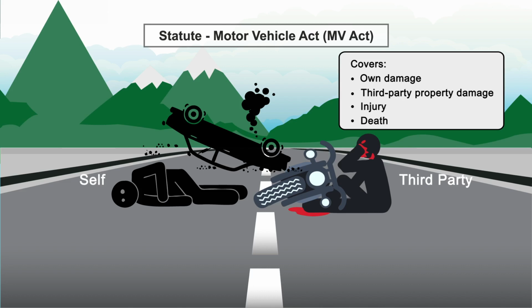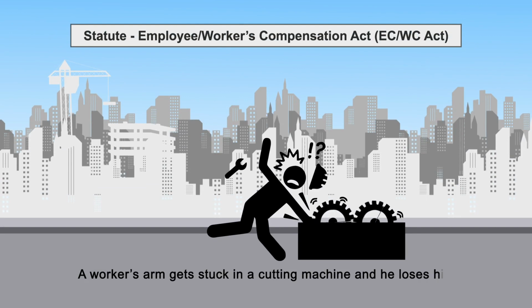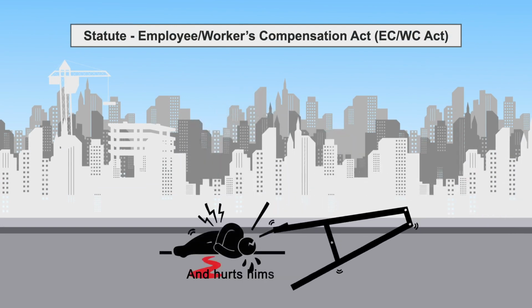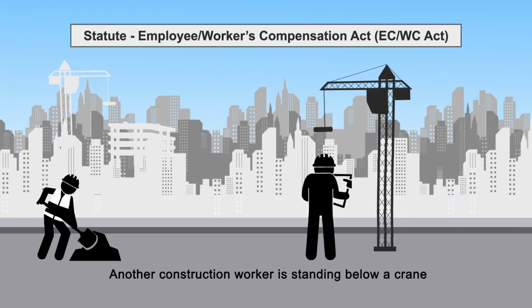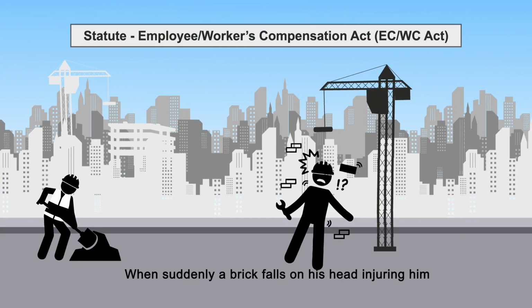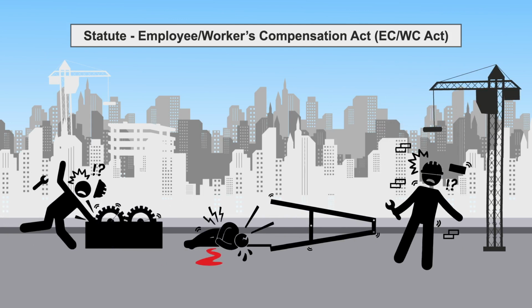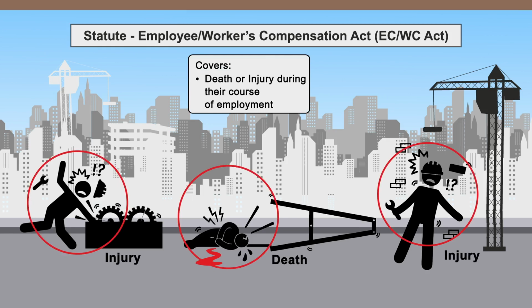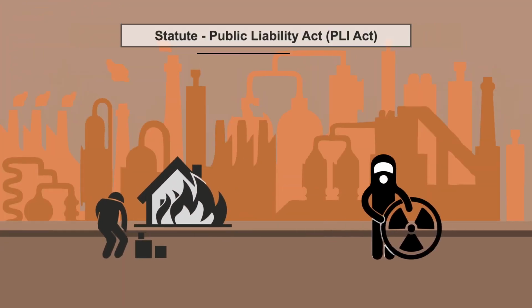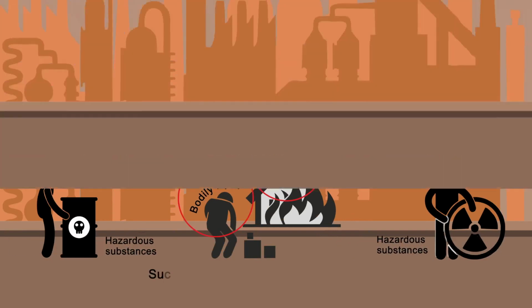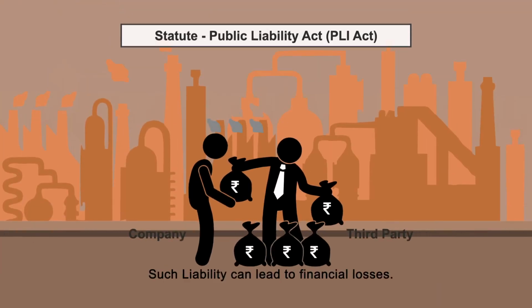Let's consider another scenario. A worker's arm gets stuck in a cutting machine and he loses his arm. Another worker falls off the ladder while working and hurts himself. Another construction worker is standing below a crane when suddenly a brick falls on his head, injuring him. The Employees' Compensation, earlier known as Workmen Compensation Act, is a policy for the workers covering death or injury during their course of employment. The Public Liability Act is a policy covering third-party damage and injury from the use of hazardous substances. Such liability can lead to financial losses.